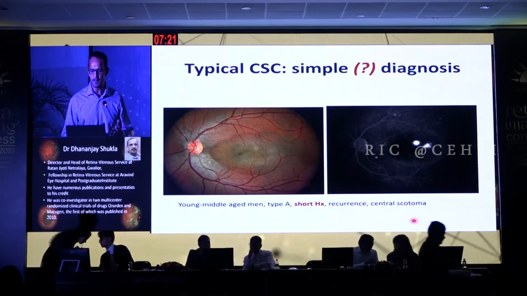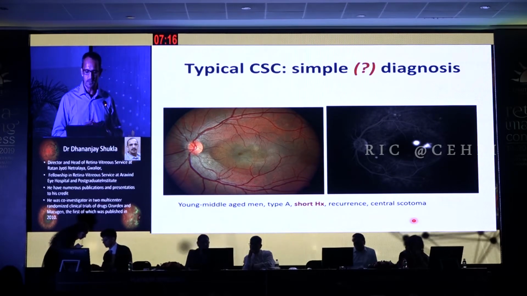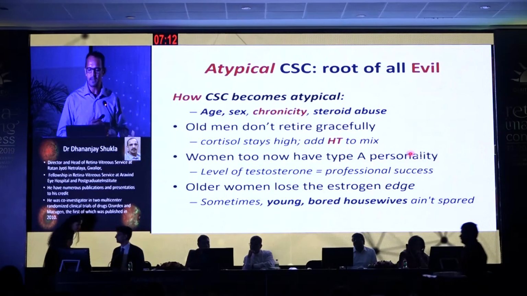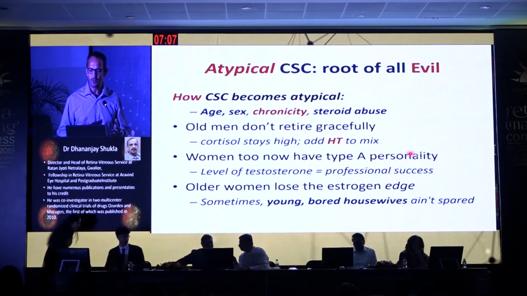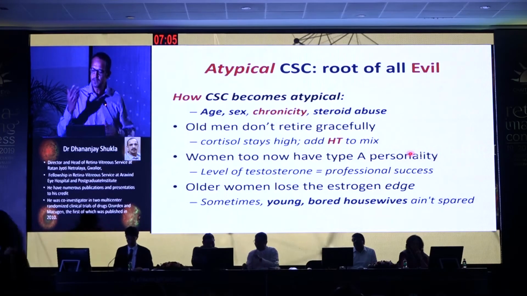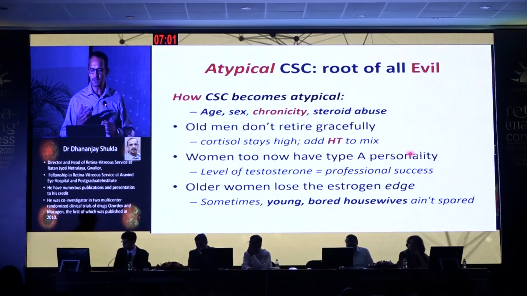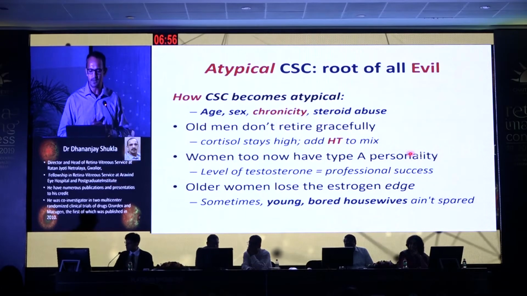I remember when I was in Arvind, a fellow once remarked that at least a typical CSCR with a young middle-aged man, type A personality, a short history, a recurrence in central scotoma should be a straightforward diagnosis. So I thought so, and it looks like that, but I will show how even that can be different. But mostly it is the atypical CSC which looks like the root of all evil. So first we should know how it becomes atypical. So the main variants are age, sex, chronicity, and steroid abuse, and also the systemic and other ocular diseases.